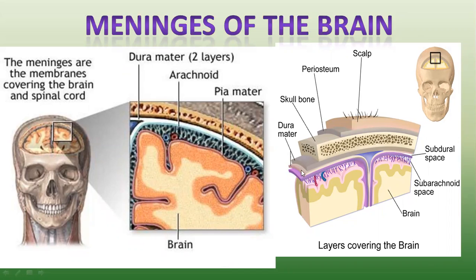Now let's see in detail. The dura mater is the outermost thick double layered membrane, important for your competitive exams. Dura mater is the outermost thick and double layered membrane which lines the inner surface of the cranial cavity. So you will get the layer arrangement outside to inside and inside to outside. From outside to inside: dura mater, arachnoid mater and pia mater respectively. From inside to outside: pia mater, arachnoid mater and dura mater. Among the three, the double layered meninges is dura mater.